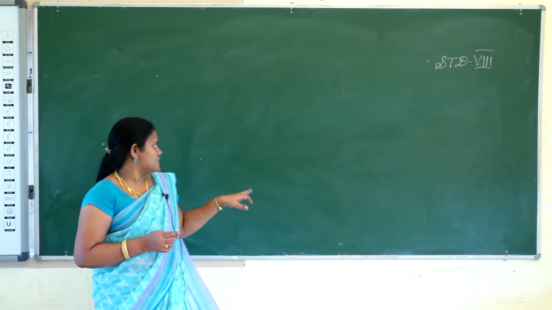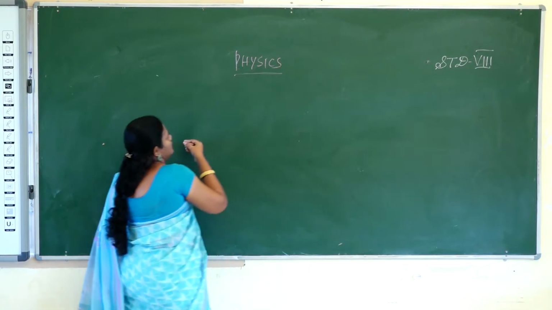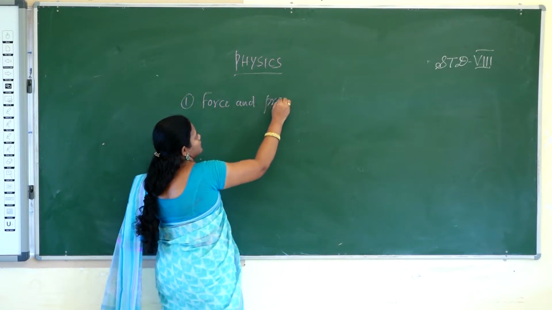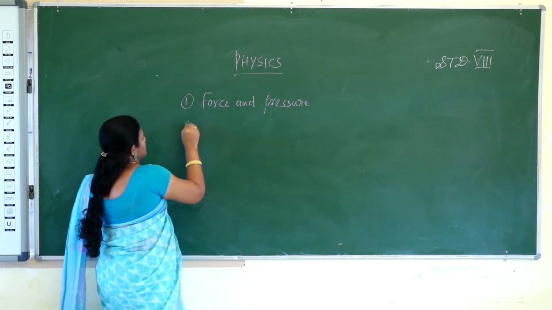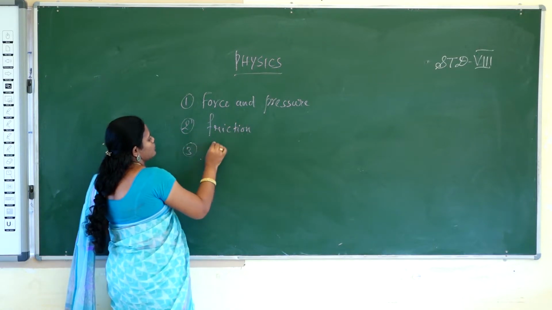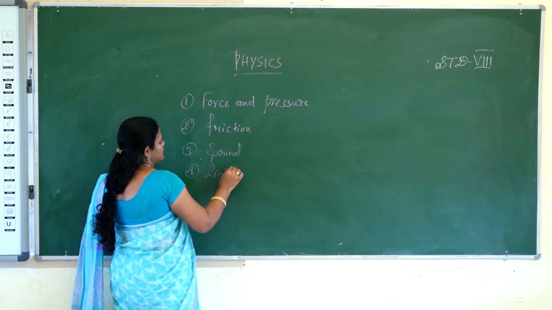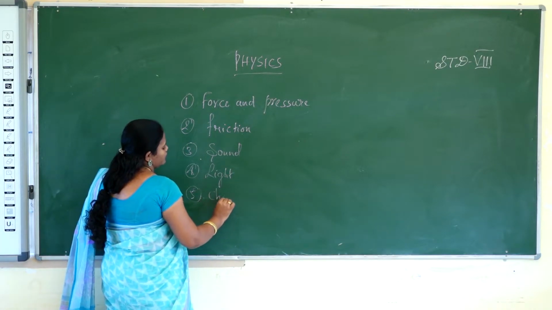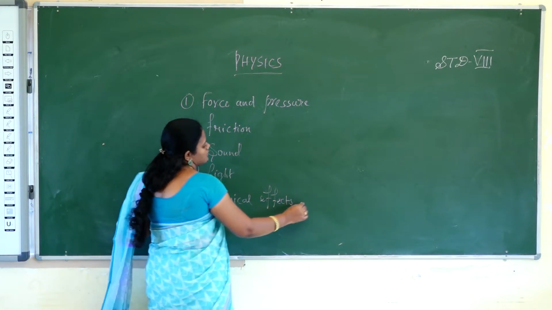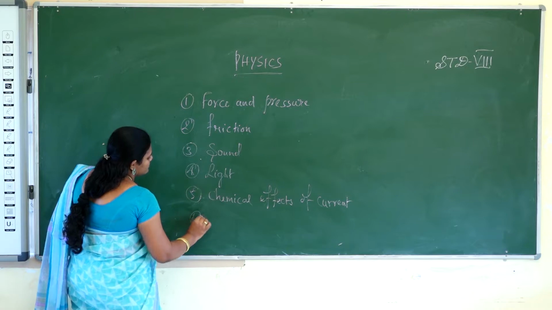The first lesson is force and pressure, then friction, sound, light, chemical effect of current, and stars and solar system.